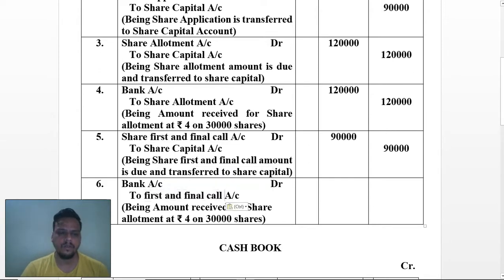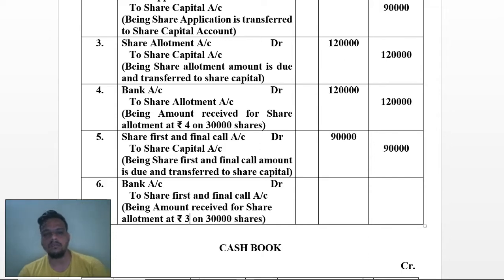So your entry will be like this: share first and final call account debit. Your amount I will receive as 3 rupees on 30,000 shares. The amount will be 90,000. This is the basic journal entry.